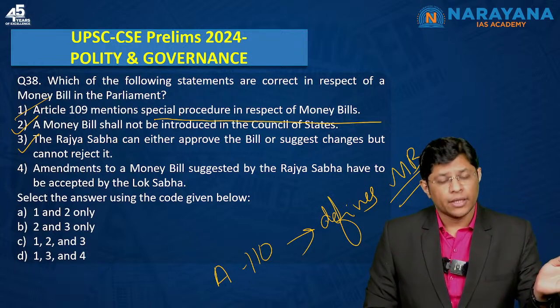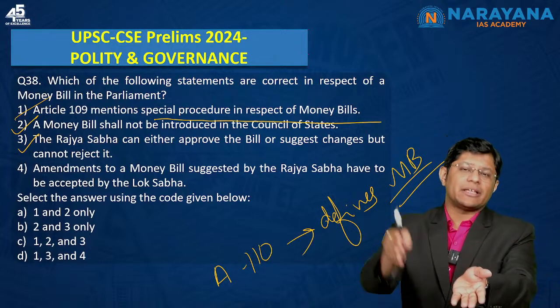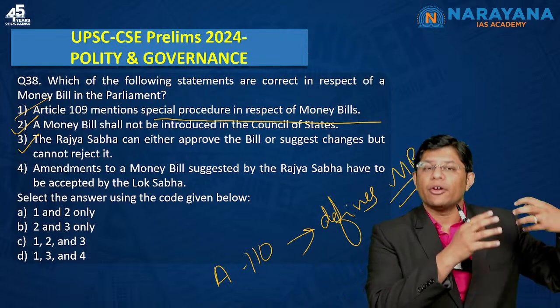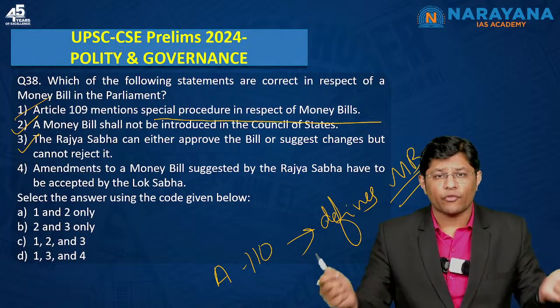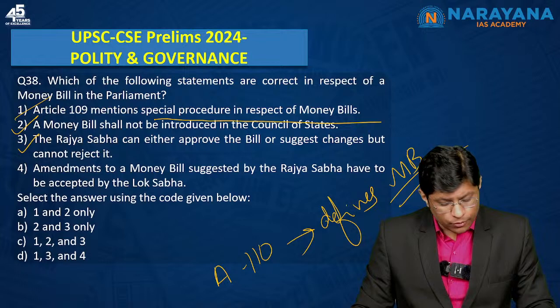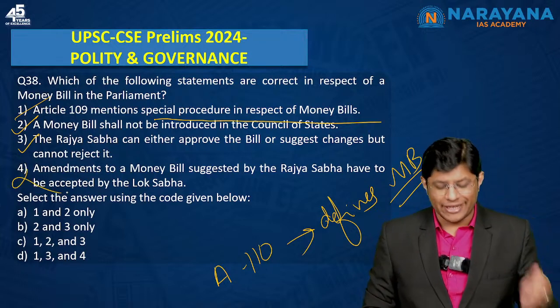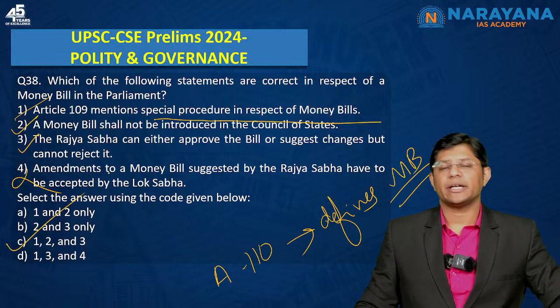No way. If the Lok Sabha is not willing to accept the changes as suggested by the Rajya Sabha, the bill is deemed to have been passed as per the first version of the money bill, right? So this one is incorrect. Not necessary for Lok Sabha to accept it. So 1, 2, 3. So option C seems to be the correct answer.